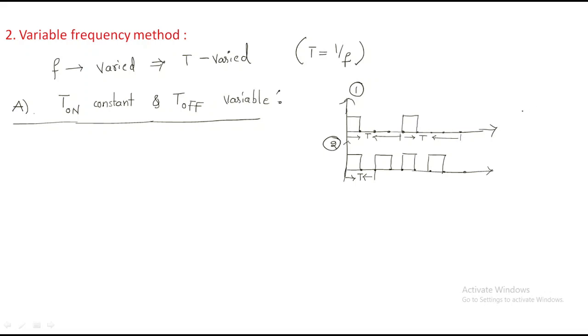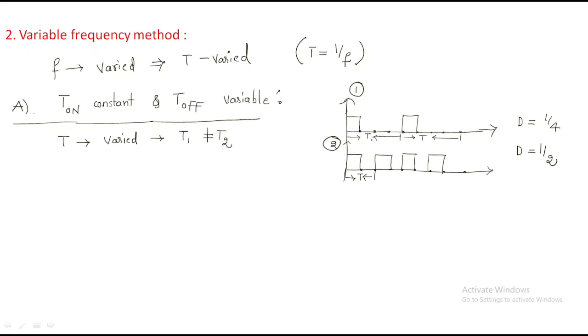For the duty ratio, we can write it like this. For the first wave, this is 4 sessions, so I can write 1 by 4. For the second wave, the duty ratio is 1 by 2. Understand? So finally, the time period is varied because the first time period is not equal to the second time period.